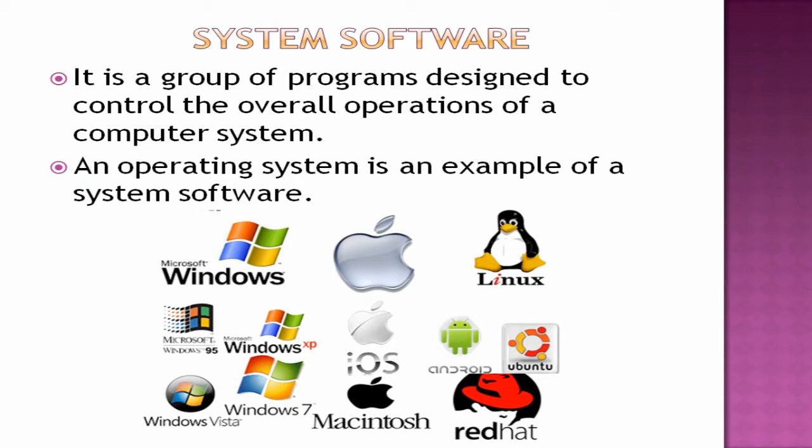Okay, so there are various examples of operating systems. Presently we are using Microsoft Windows. It has various versions. There are many other operating systems also available. So in our school, what are we using? We are using Ubuntu. Ubuntu is Linux software, Unix software. So why are we using that? Because this Windows operating system is virus prone. It will get affected by viruses easily. But this Ubuntu will not get affected by viruses.